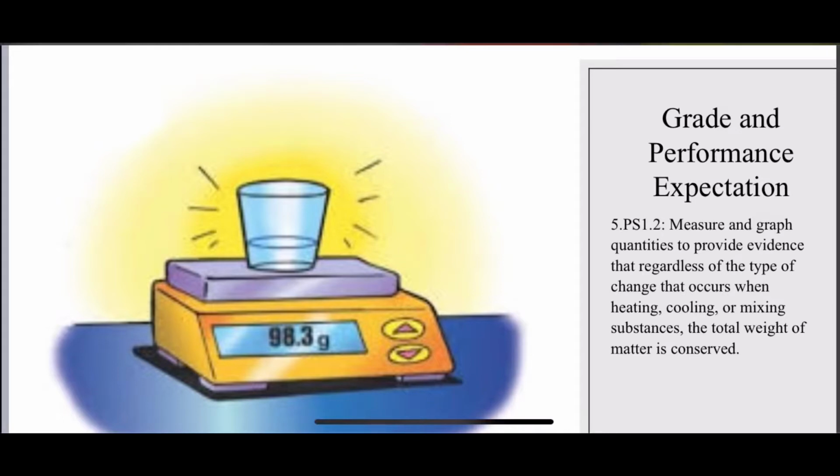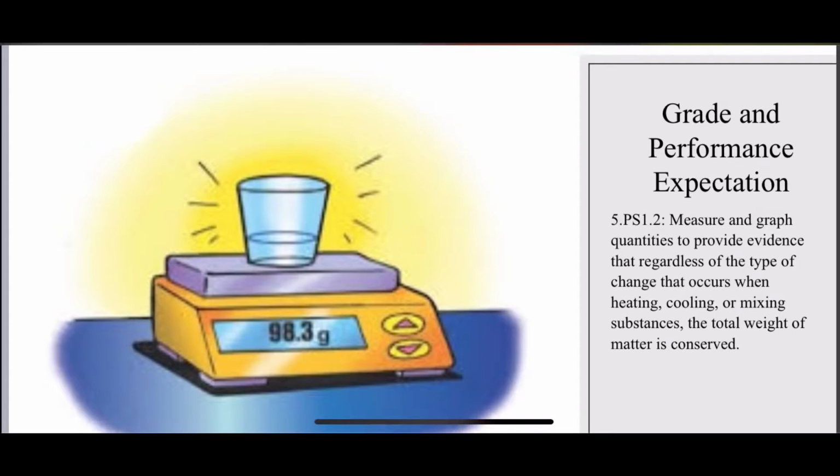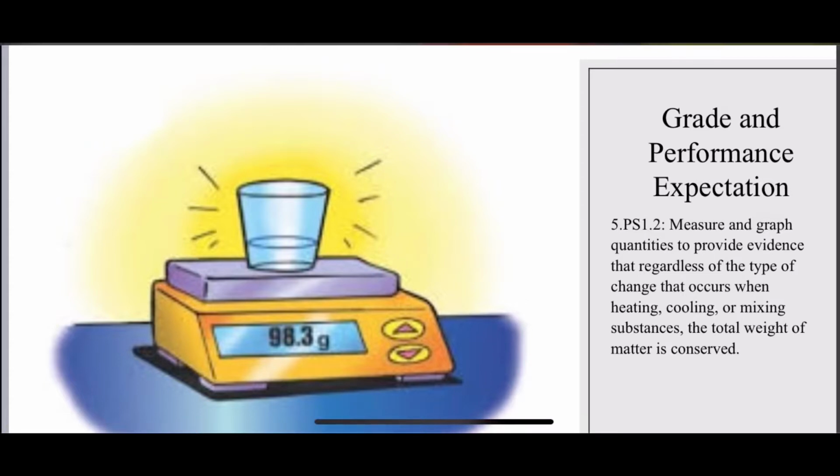This grade is for 5th grade, and the performance expectation is 5-PS1-2, measure and graph quantities to provide evidence that regardless of the type of change that occurs when heating, cooling, or mixing substances, the total weight of matter is conserved. And it is important to note that one of the assessment boundaries is that in this grade, mass and weight isn't defined, is not separated. So if they say mass, it's okay if they say mass when they really mean weight. Later on, they'll be able to distinguish between both.